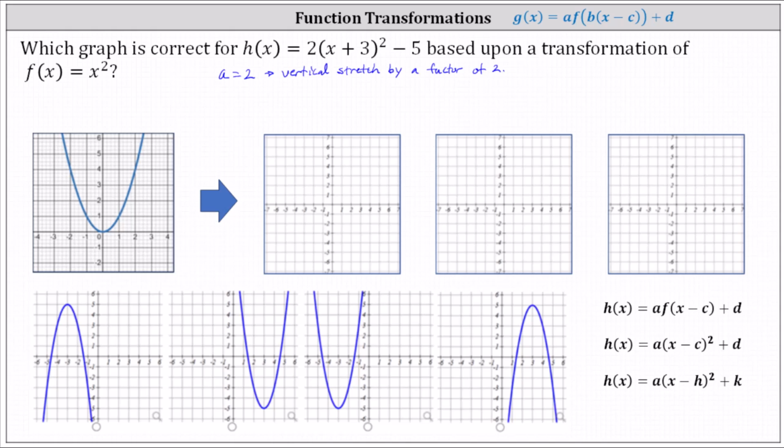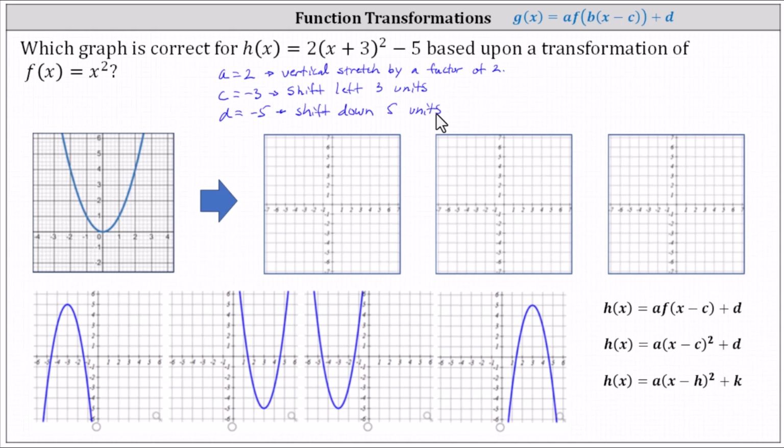Notice c would be negative 3 because x minus negative 3 simplifies to x plus 3. Because c equals negative 3, or because we have x plus 3, we have a horizontal shift left 3 units. D equals negative 5, which indicates a vertical shift down 5 units.